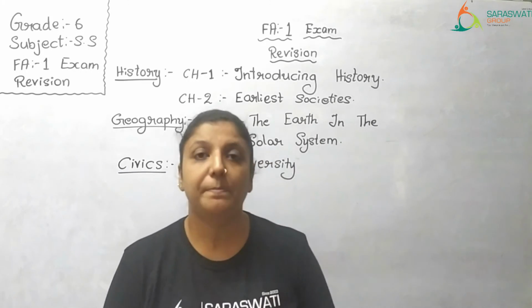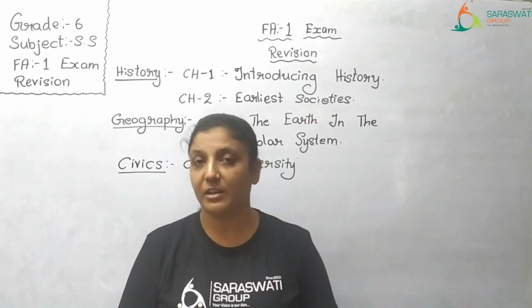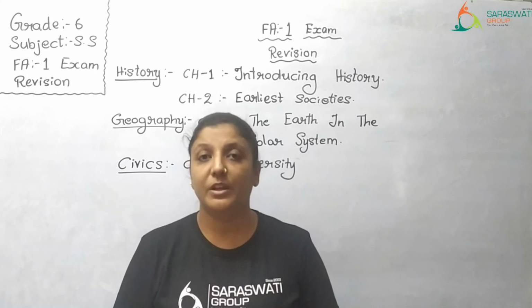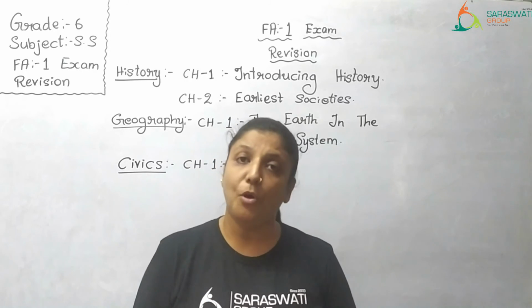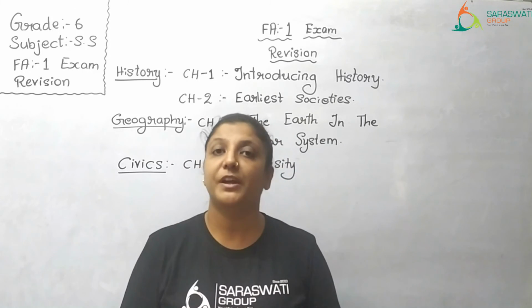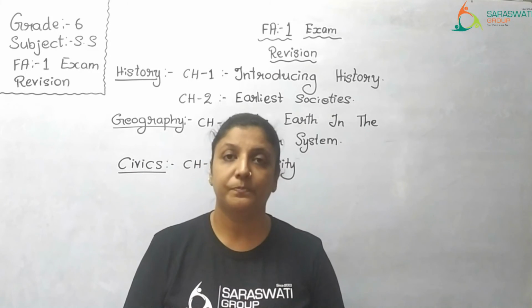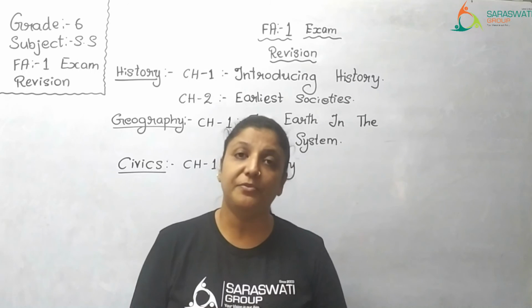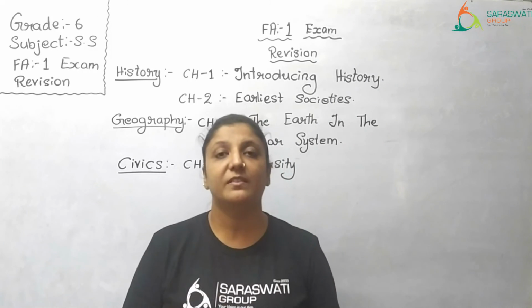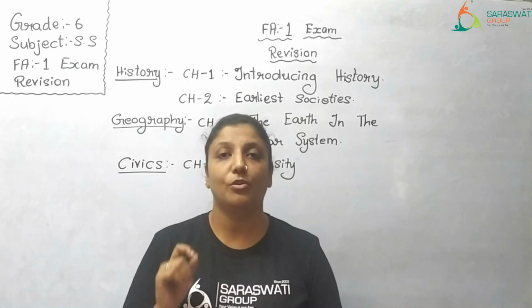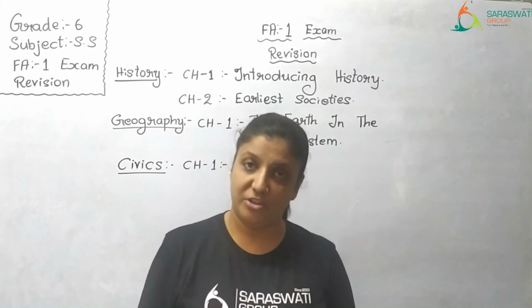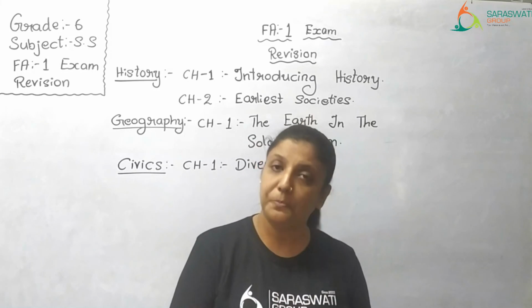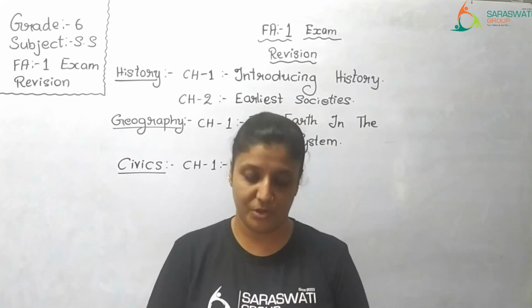Right? In the objective paper, the first question is MCQ. Four options are given. You have to click on the right one. Next is fill in the blanks. In that you are given a hint box, and you have to select the correct answer from the hint box and click on the option. Then you have true or false. Read the statement properly. Identify whether it is right or wrong. If it is right, click on true. If it is wrong, click on false. Then you have match the following, and lastly answer in one word. Here also you are given 4 options, and you have to click on the right option.